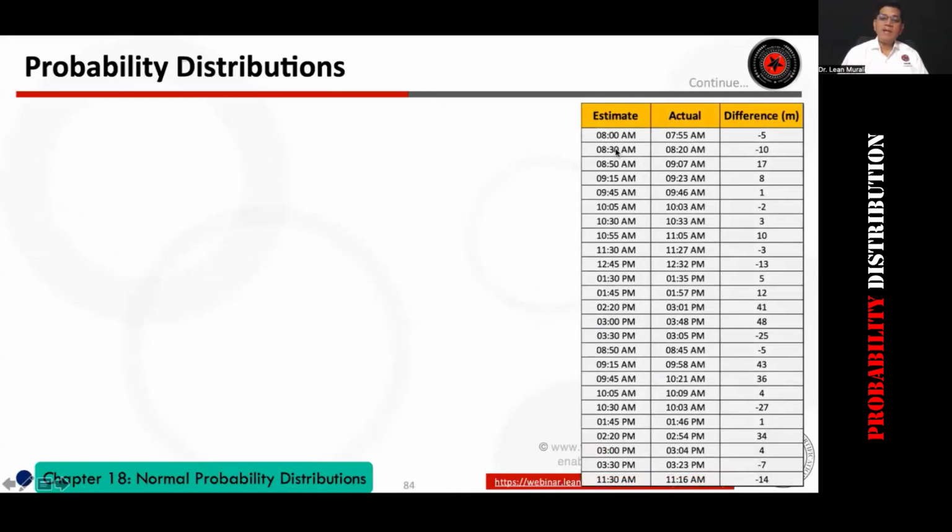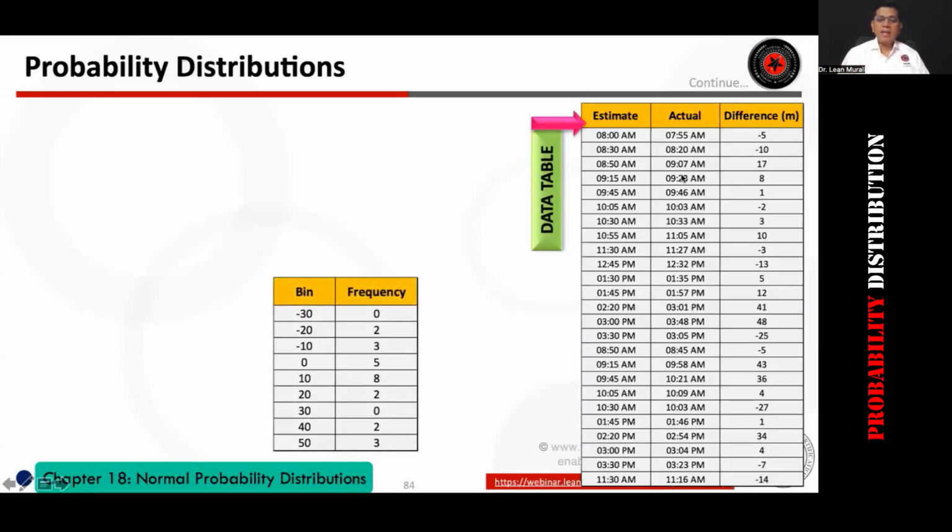So the estimated time of arrival is 8, 8:30, 8:50, 9:15, 9:45. These are all estimated arrival times. But actual arrival time is 7:55, 8:20. So the difference negative means they have arrived earlier, and the difference positive means that they arrived late. If this is clear on a scale of 1 to 10, please give me a 9 or 10 if it is super clear. So this is a data table of the arrival.